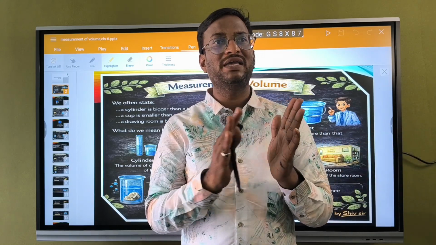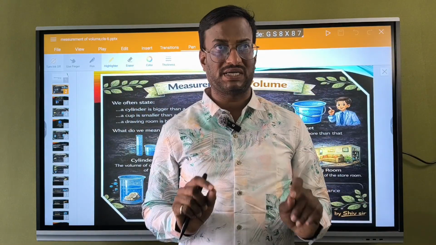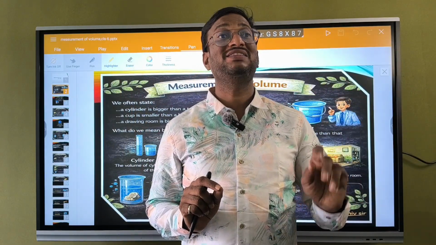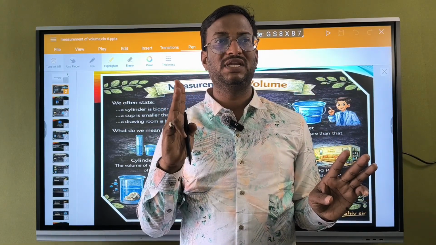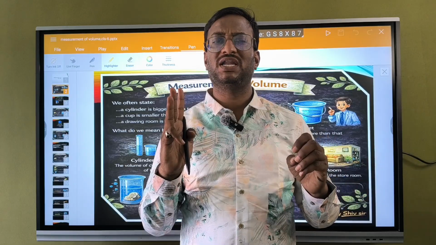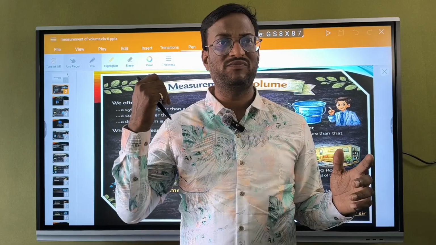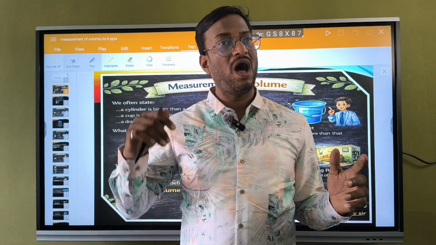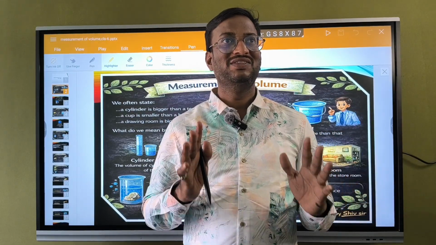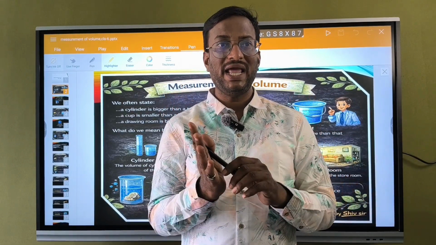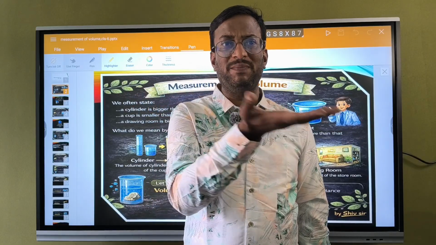Likewise, the concept of area gives you a two-dimensional concept, but the concept of volume is a three-dimensional one. We need three sides to measure the volume of any object. Maybe the volume of a cylinder, the volume of a cube, the volume of a rectangular glass slab, or the volume of a sphere. Whatever you measure, it is a three-dimensional concept. Three-dimensional things can be held in our hands, remember. A cube can be held in our hand.